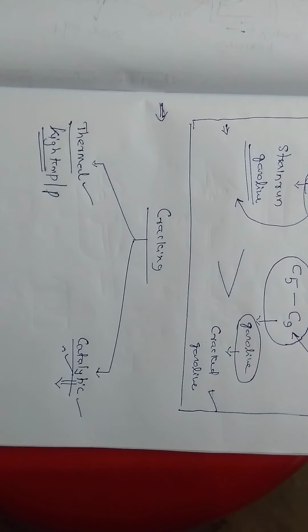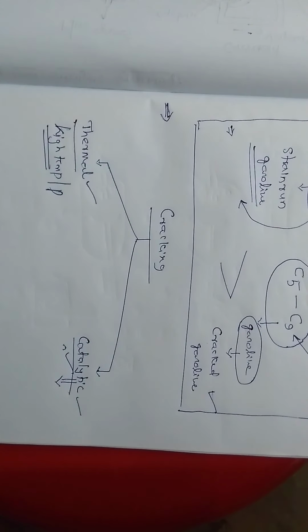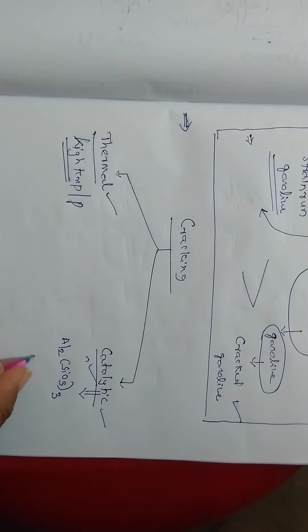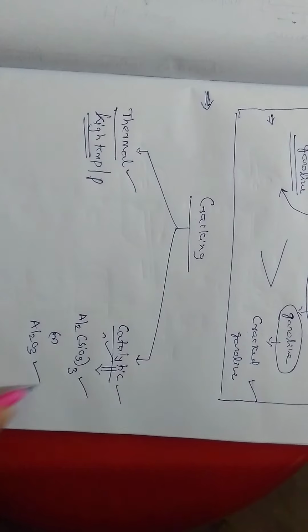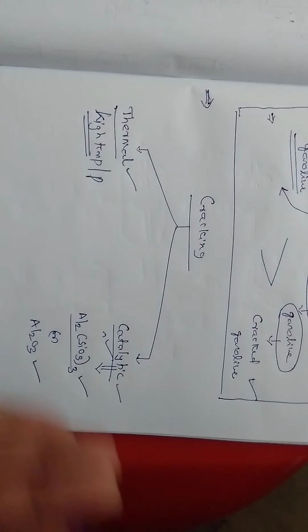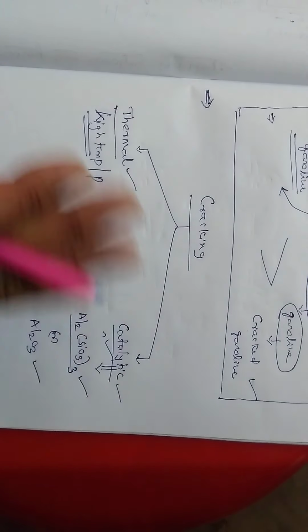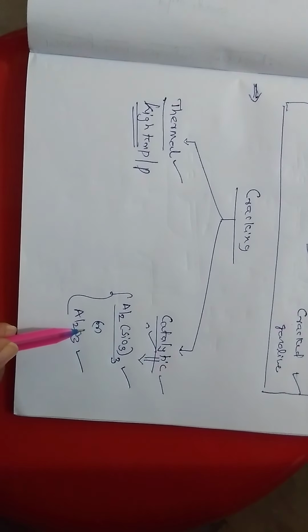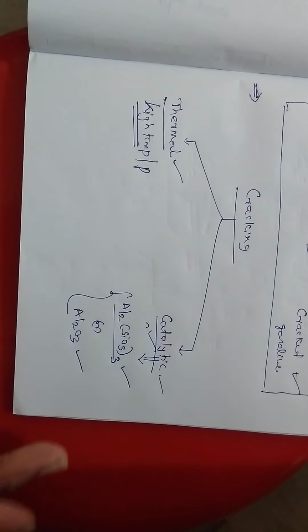Generally used catalysts are aluminum silicate or alumina. These are the generally used catalysts. In the presence of this catalyst, longer hydrocarbons are cracked into smaller hydrocarbons. So these are the reasons for the enhanced quality of petrol obtained from catalytic cracking.